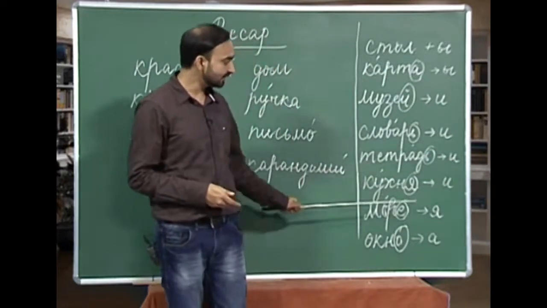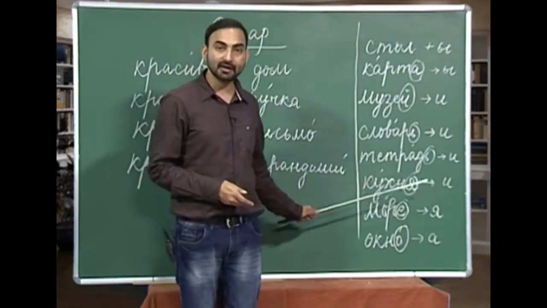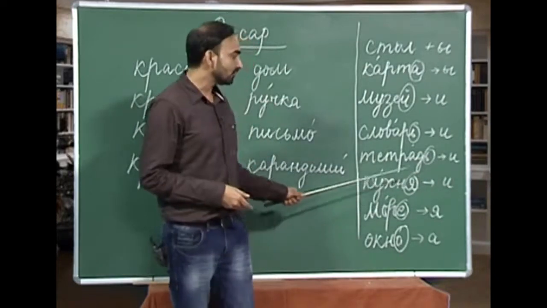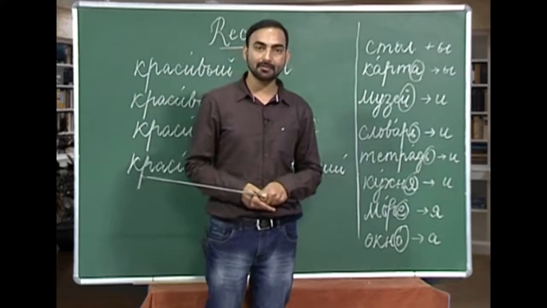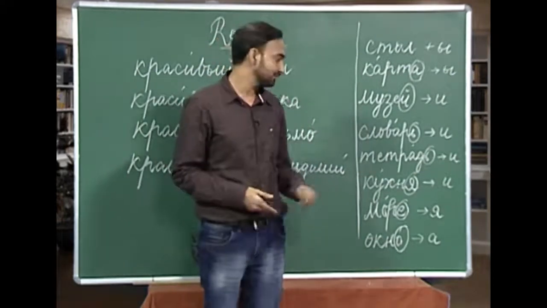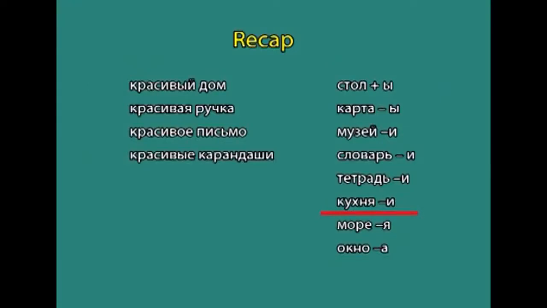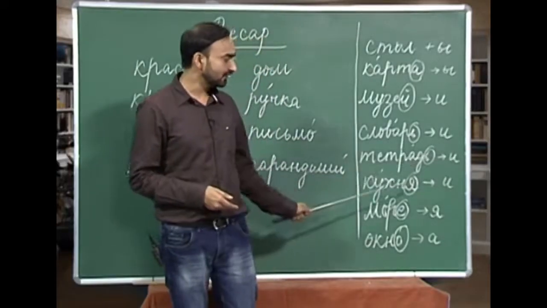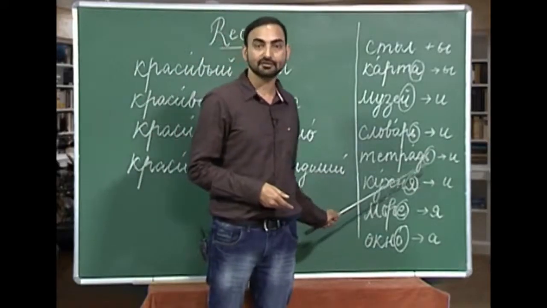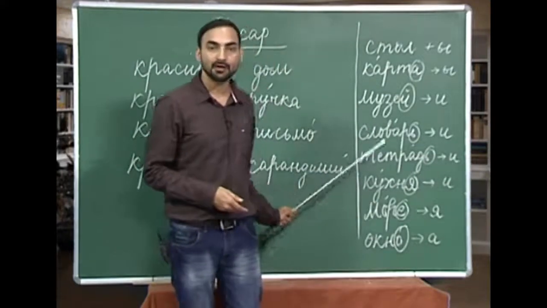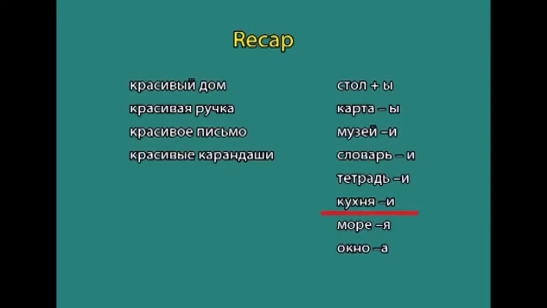The next is again a feminine noun with ya ending. Ya is again a soft vowel. So, what do we do when we have a feminine gender noun with a soft vowel ending ya? For example, kuchnya, kuchnya is kitchen. So, how do you form plural of kuchnya? We again do the same thing. We replace the ending, the soft vowel ya, with i. So, the plural of kuchnya will be kuchni.